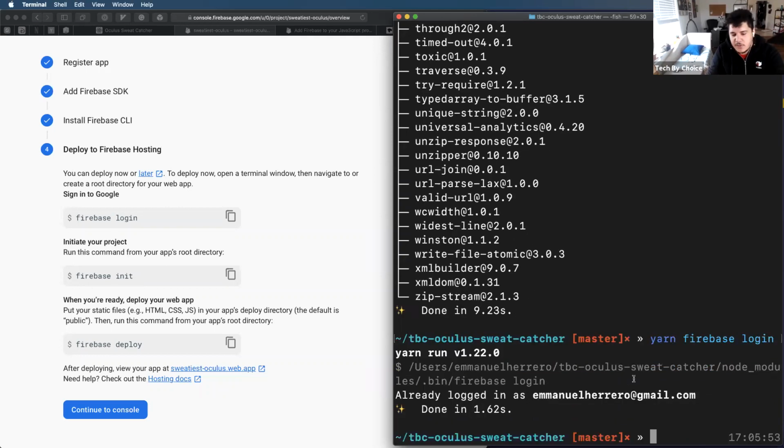This should open up a window on your browser to let you pick a Google account. It's really slick, real nice, real simple. But I'm already logged in with my account here. So now I can run a yarn Firebase init.